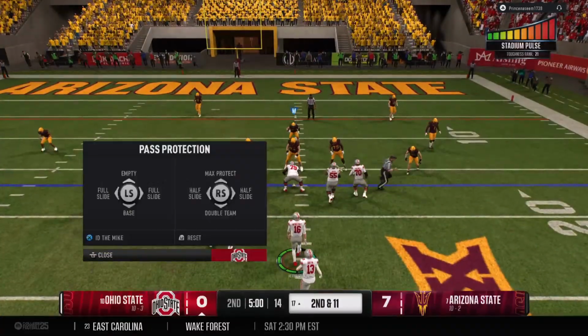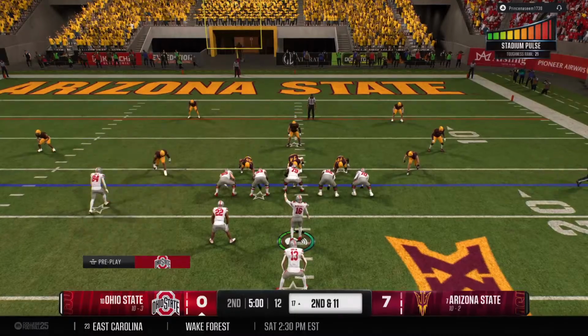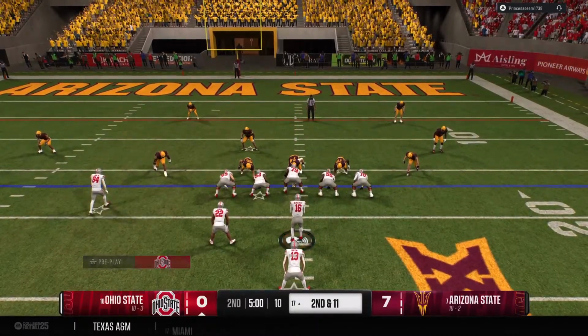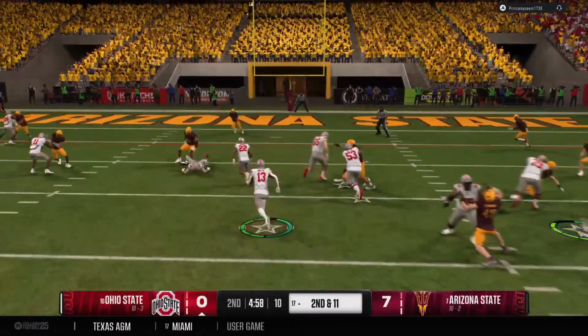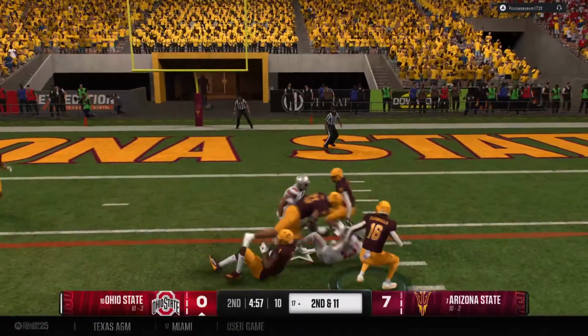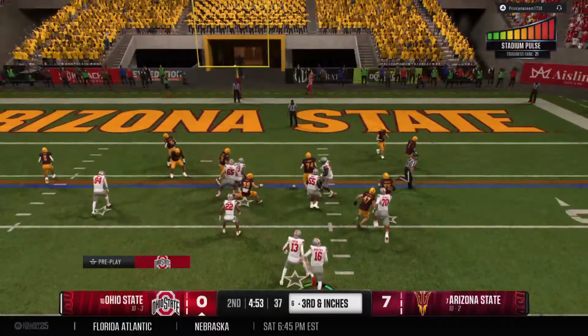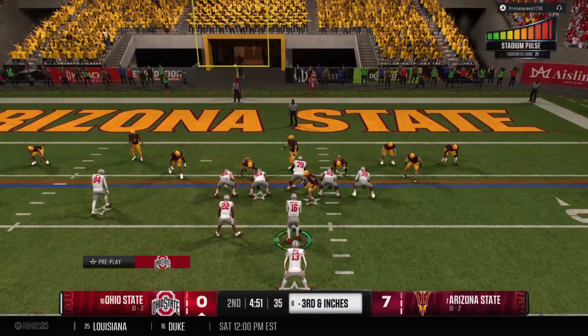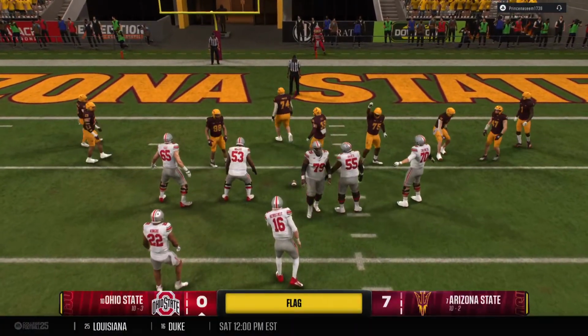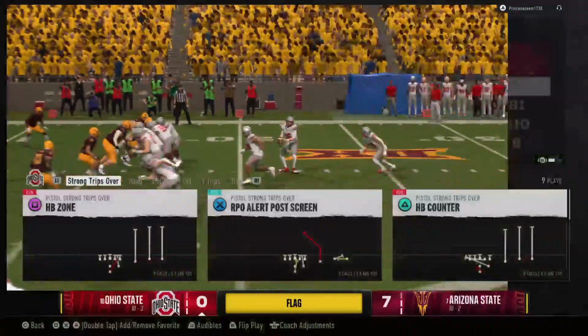Offense getting set for a second down here to begin the quarter. And they'll keep it on the ground. Running back has the handoff. They tackle him. Looks like it's going to be just short of the mark, inches away. Here we go. Third down, close to the goal line. They can still get a first down without scoring.